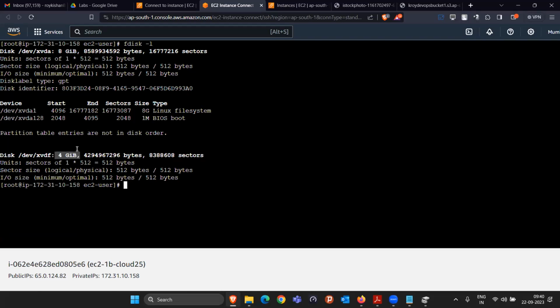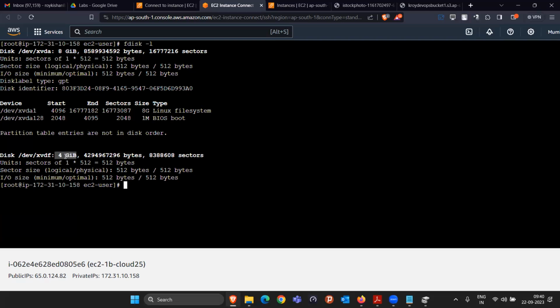Okay, that is one thing you can do, or you can create multiple partitions out of this 4 GB. So what do you want? Do you want to create multiple partitions or a single partition of 4 GB? Anybody? Multiple. Multiple. So how much size do you want me to break it into?